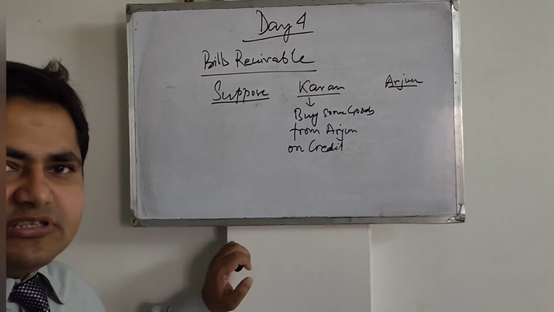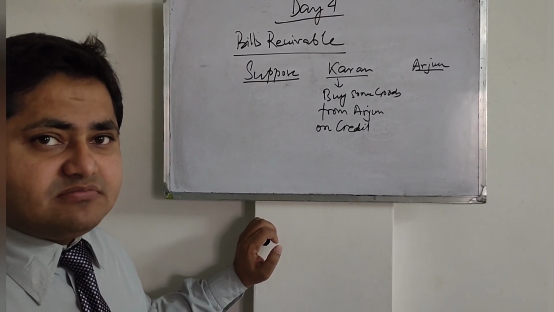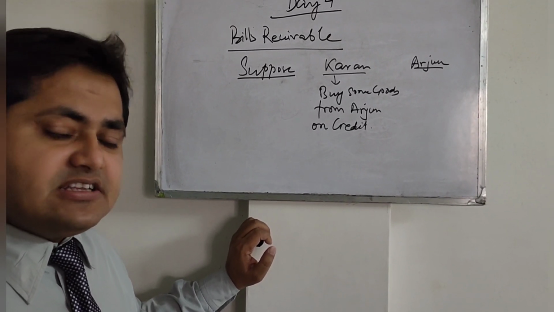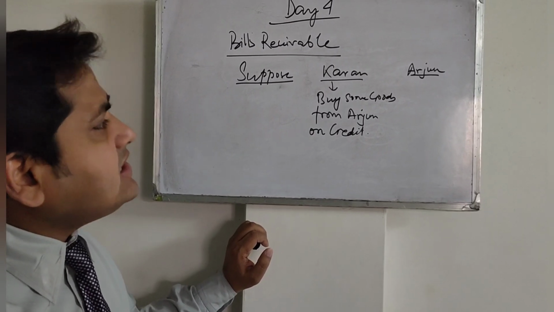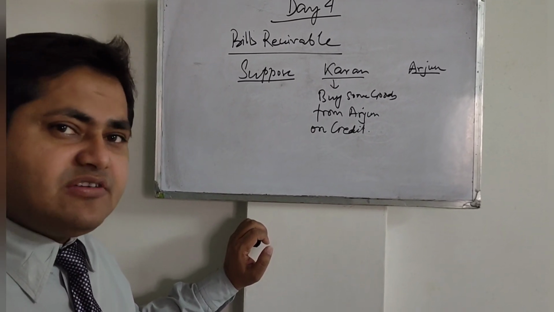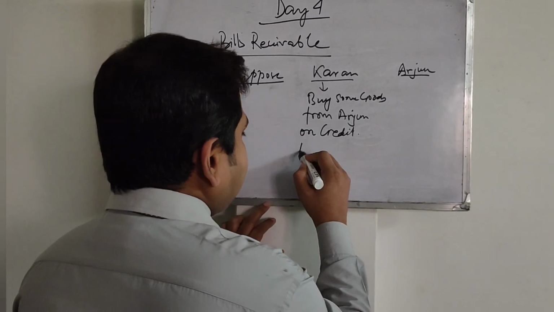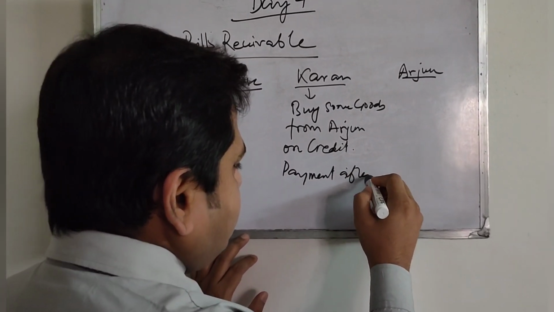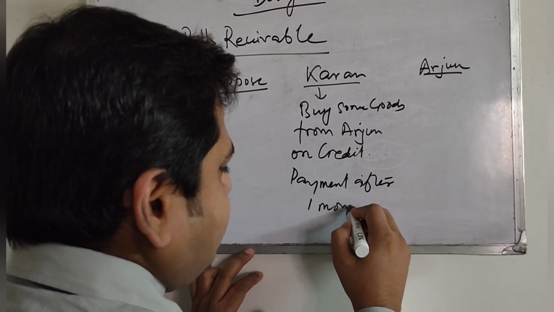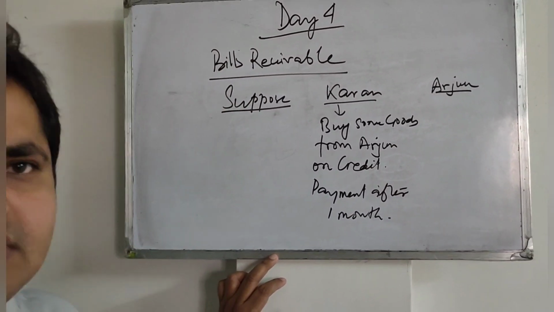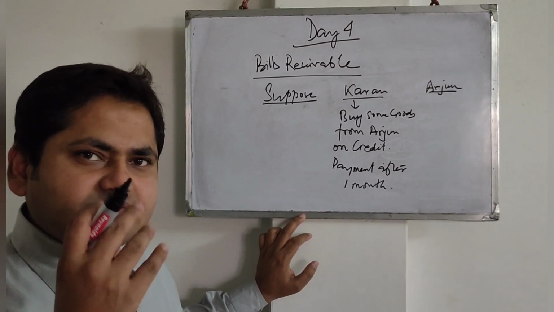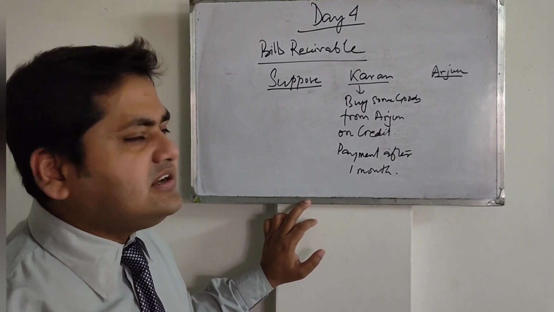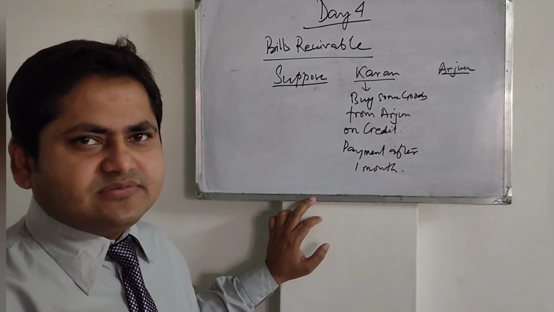He has made a promise, I will pay you after 1 month. Try to understand. Karan has made a promise to Arjun that I will pay you after 1 month. Only on this promise of Karan, Arjun has given him the goods.